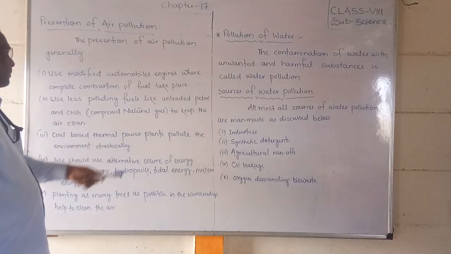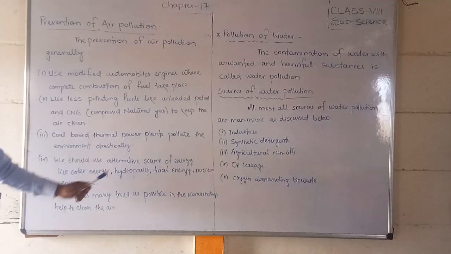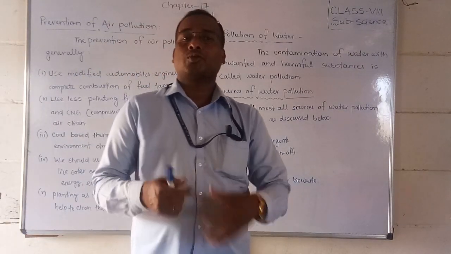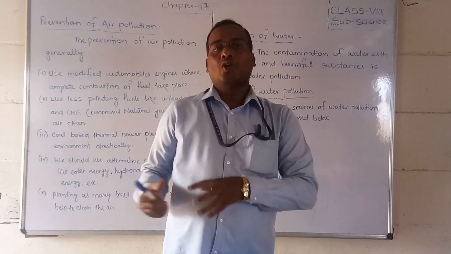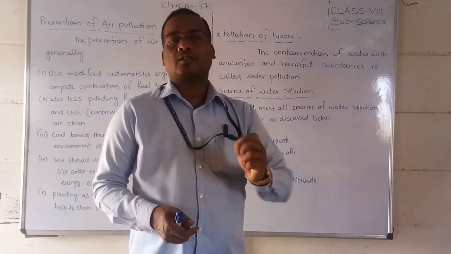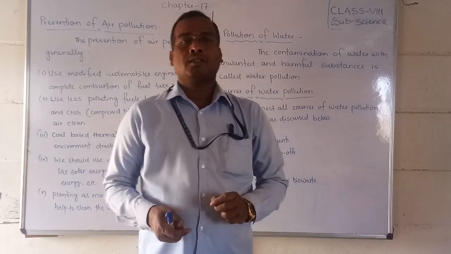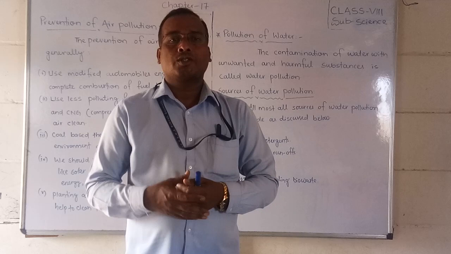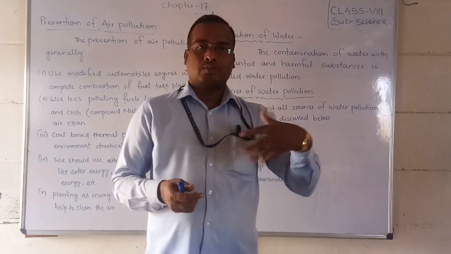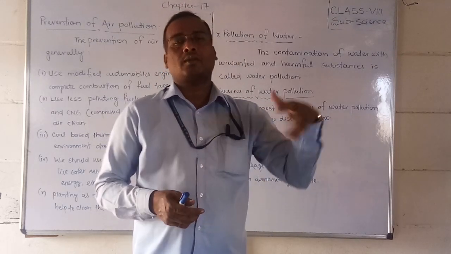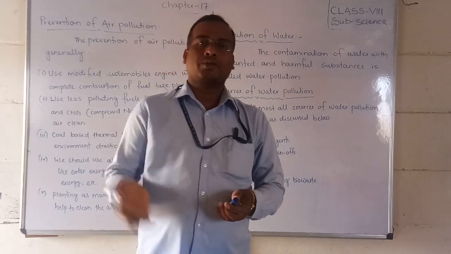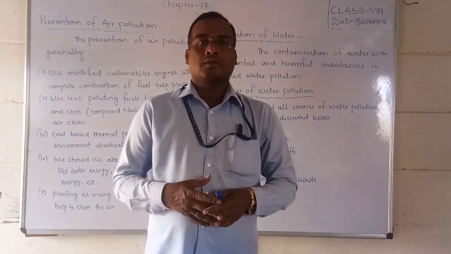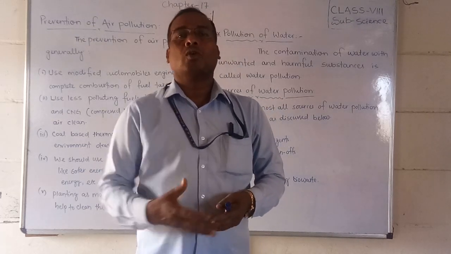Coal based thermal power plants pollute the environment drastically. You know that there are so many thermal power plants, which use coal to produce electricity. In a thermal power station, they burn a very heavy amount of coal, and their turbines rotate and produce electricity.